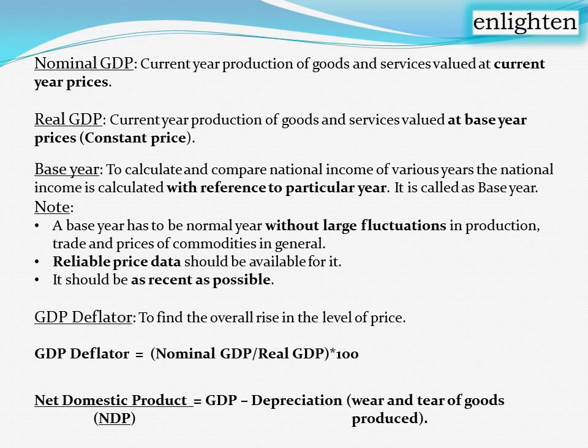So even though we obtain the total final value, some of it is used for this depreciation. After deduction of that depreciation, the final value we obtain is called net domestic product. So net domestic product is nothing but GDP minus depreciation. Depreciation is wear and tear of goods produced.